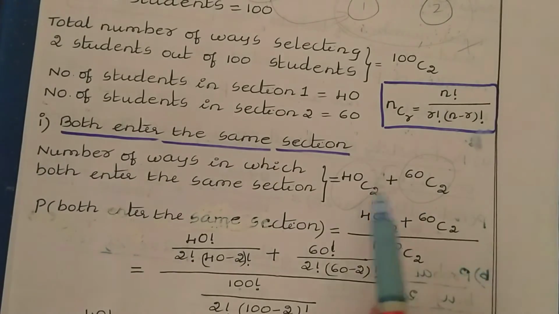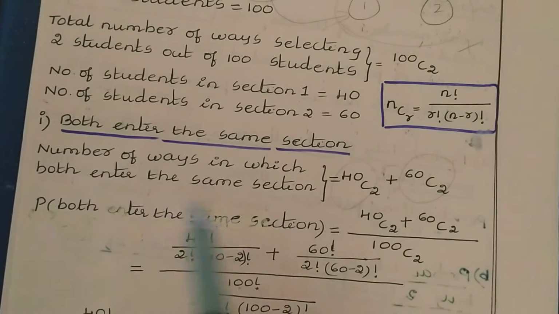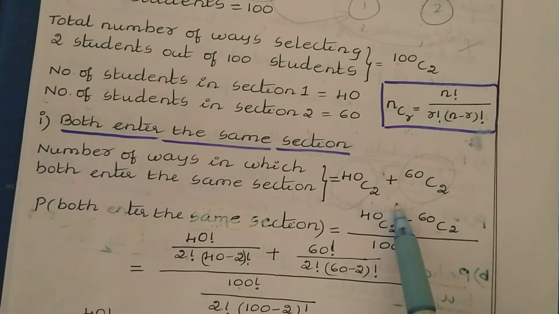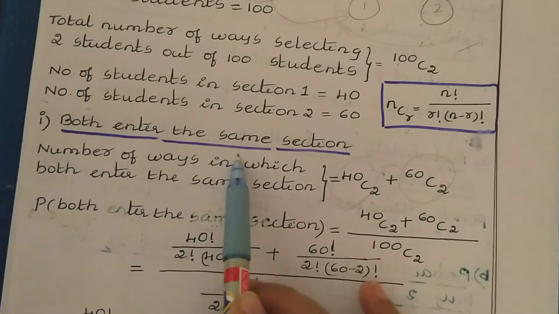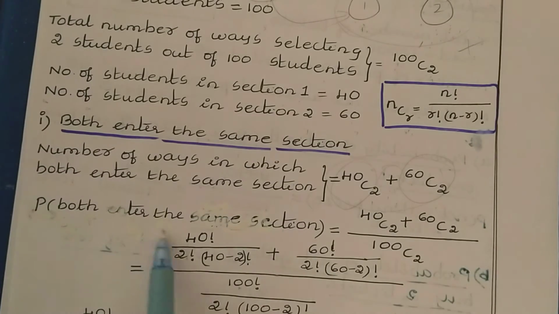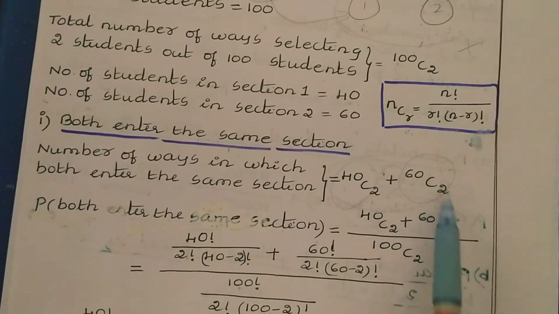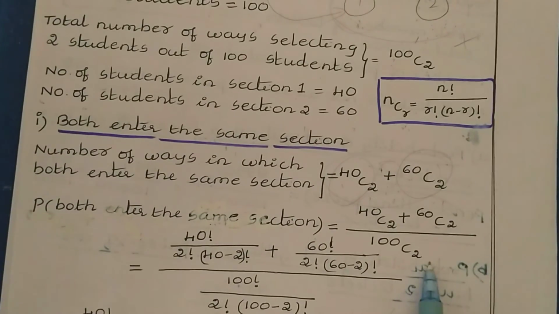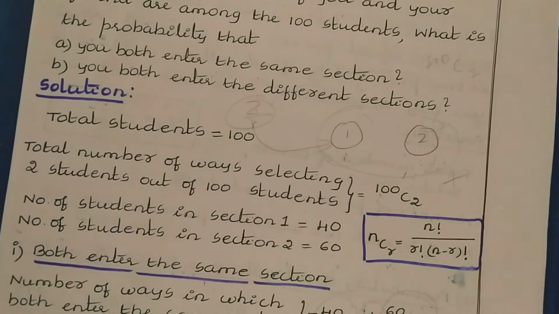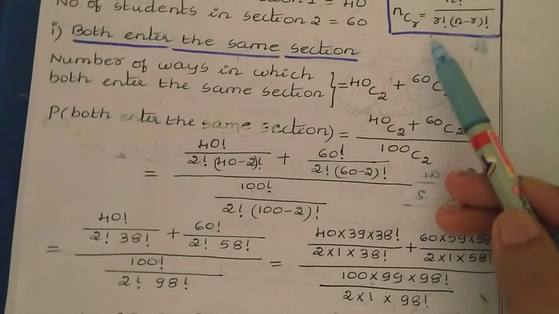Now let us apply the probability. This is the number of ways in which both enter the same section, the favorable outcomes related to this event. Next, let us find the probability that both enter the same section. To find the probability, we have the formula: number of favorable outcomes divided by total possible outcomes. The number of favorable outcomes is 40C2 plus 60C2, divided by the total possible outcomes. Totally there are 100 students and from that we are placing only 2 students, so 100C2.